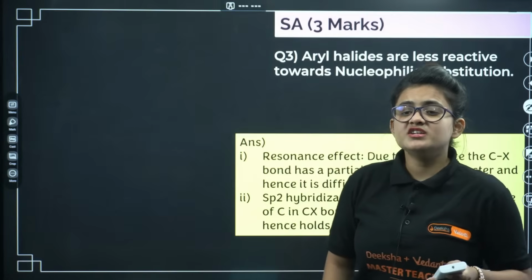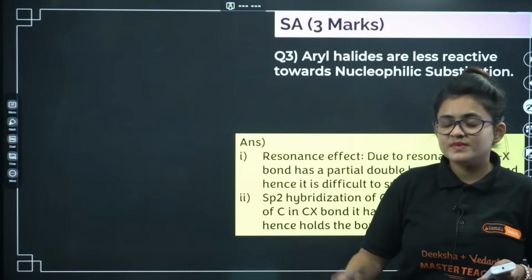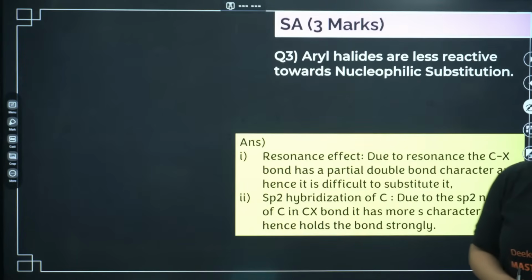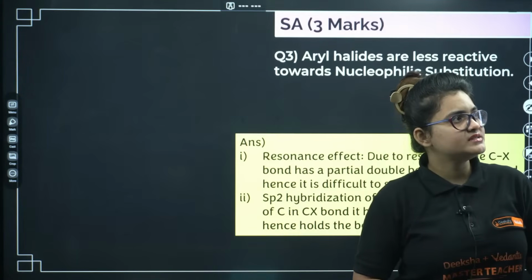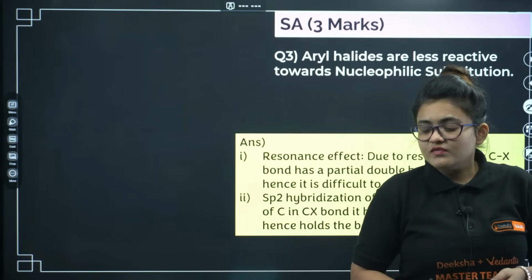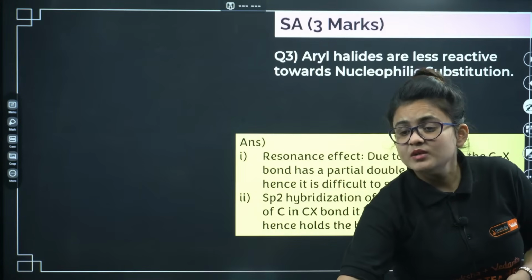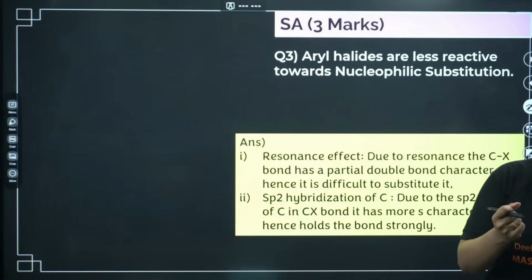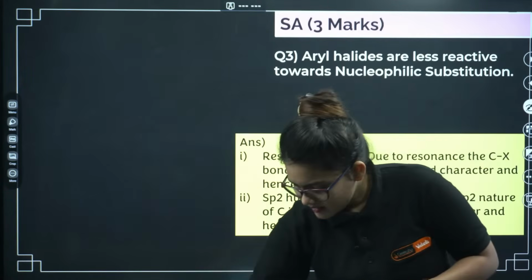Because of the partial double bond character, it becomes difficult for them to separate. Another one is sp2 hybridization. sp2 hybridization means we have more s character. If you have more s character, it means the bond will be held strongly.